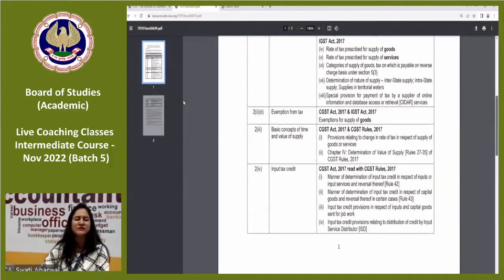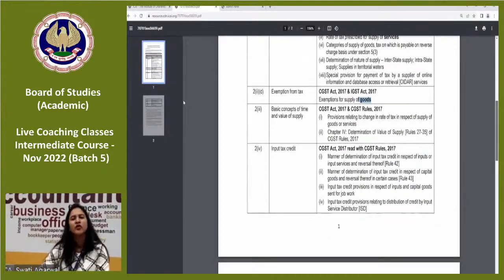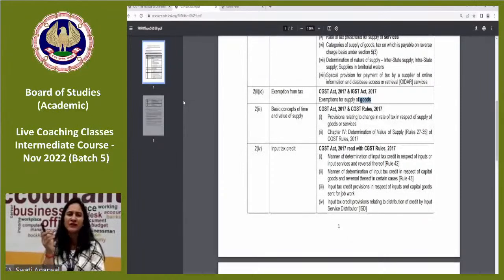Then exemptions for supply of services in the syllabus. Exemptions for supply of goods, right? These are excluded from the syllabus. What happens is that sometimes a few things might be given in the study material only for the sake of understanding, only so that you are aware of these provisions.